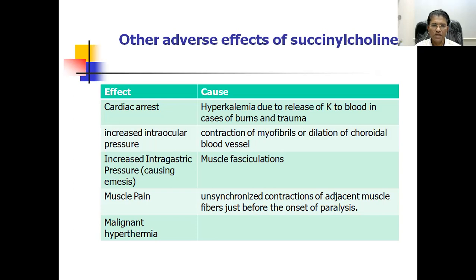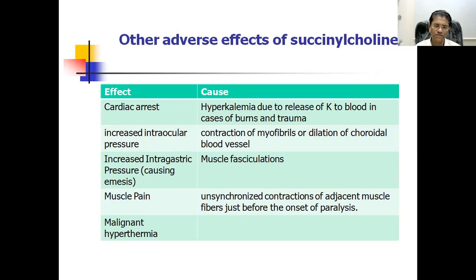Then again, increased intragastric pressure because of the fasciculations. After succinylcholine, many patients complain of muscle pain. It is because there is soreness, again because of the fasciculation or the unsynchronized contractions of the adjacent muscle fibers just before the onset of paralysis.